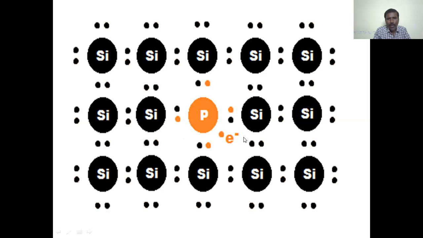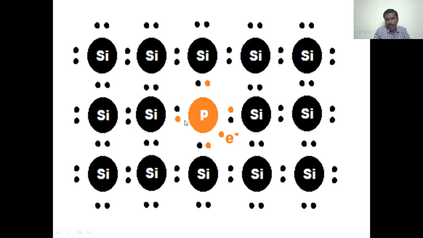The phosphorus atom has 5 electrons. 4 electrons form covalent bonds with neighboring silicon atoms, so 1 electron is free. Due to this, a number of free electrons are formed in N-type semiconductors. So by doping pentavalent atoms into pure semiconductors, N-type semiconductor is formed.